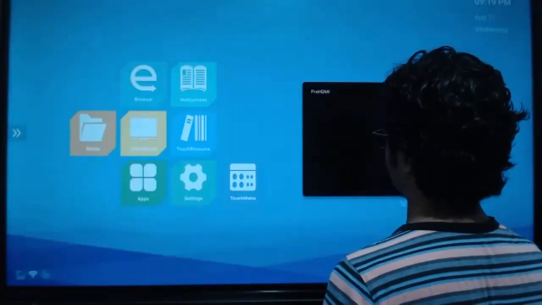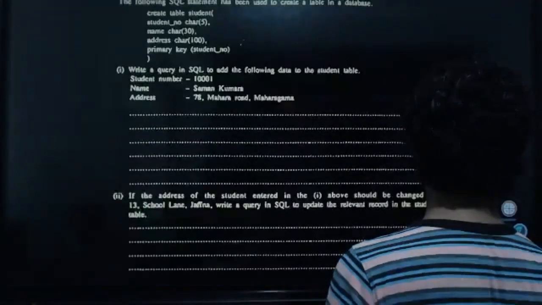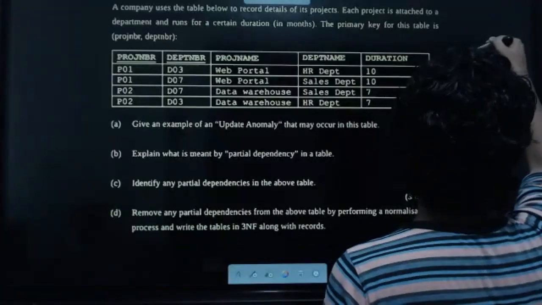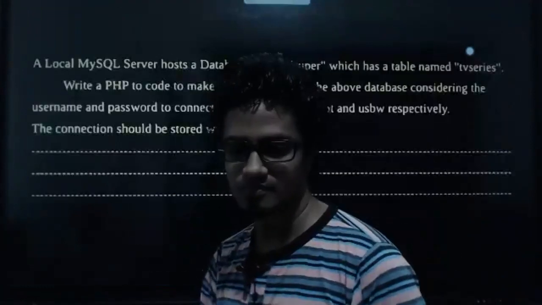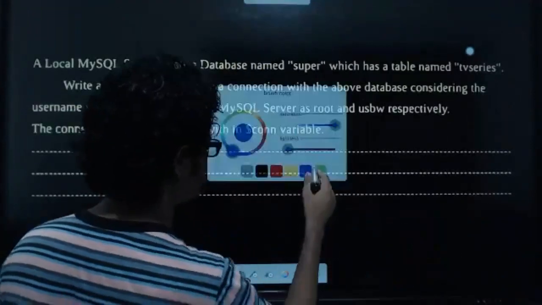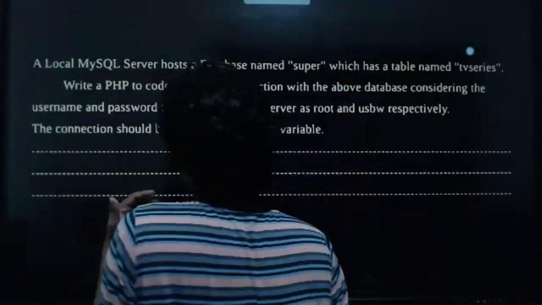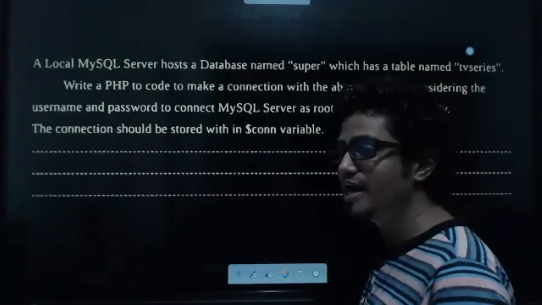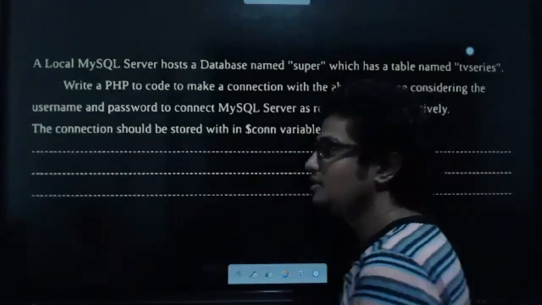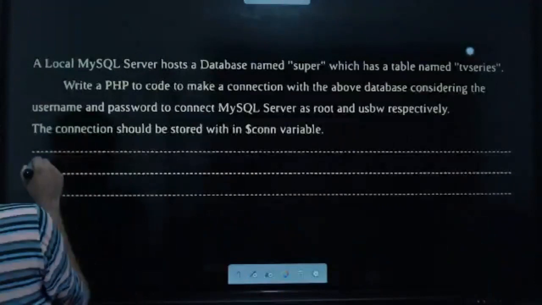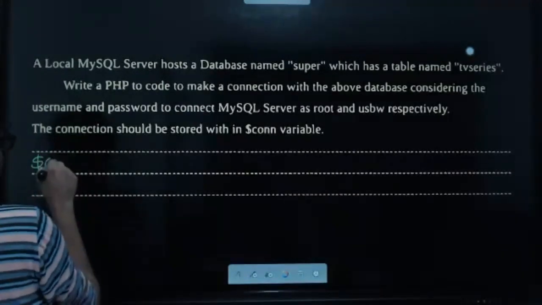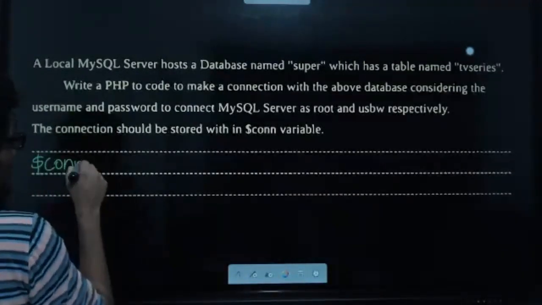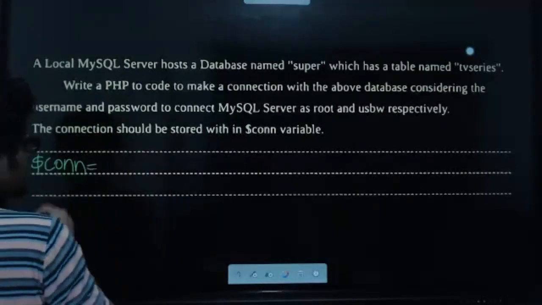I'll write it in here itself, okay? I think that's better. Everyone focus, kids. So what is the variable name defined here in the question? I mean, we have to stick to that variable. What is that variable name? $con. Perfect. $con. So I have to stick to that name, okay? $con, and then equals.